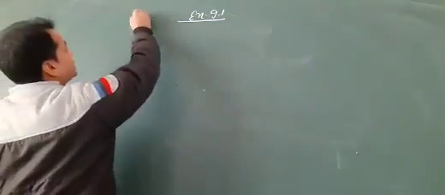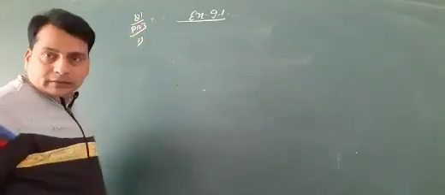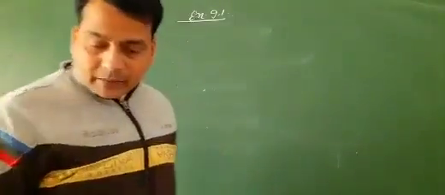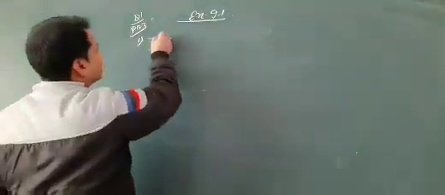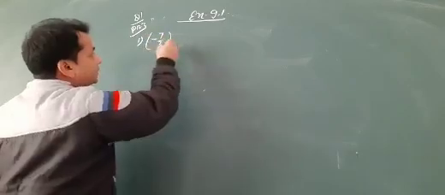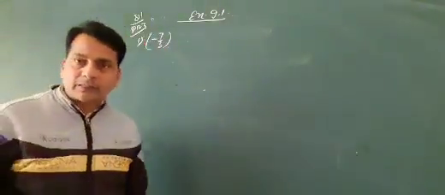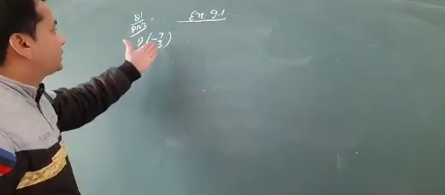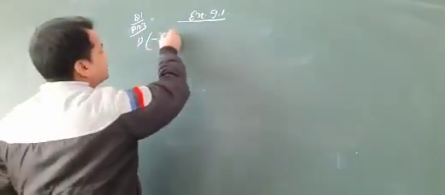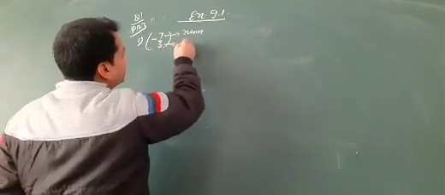Question number 1, page number 123: minus 7 by 3. So it is clear that here 7 is the numerator and 3 is the denominator.